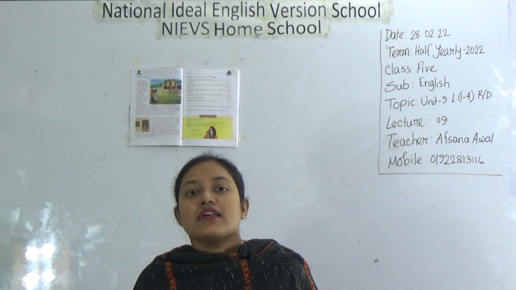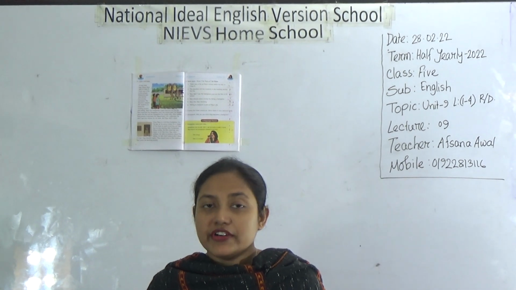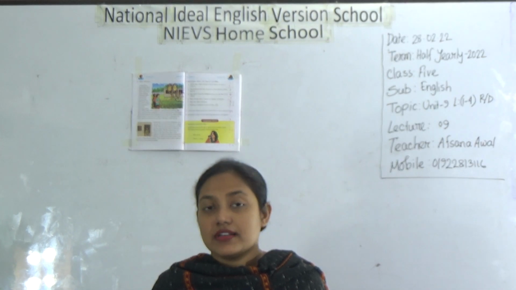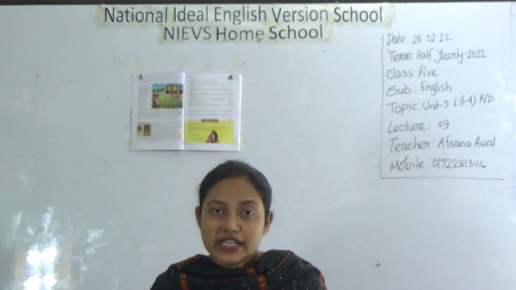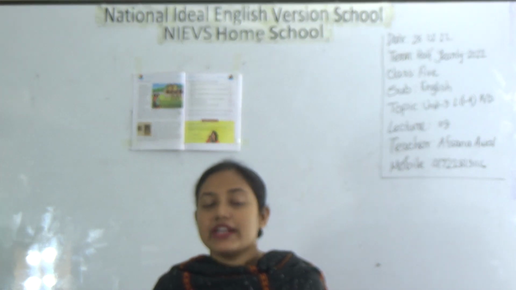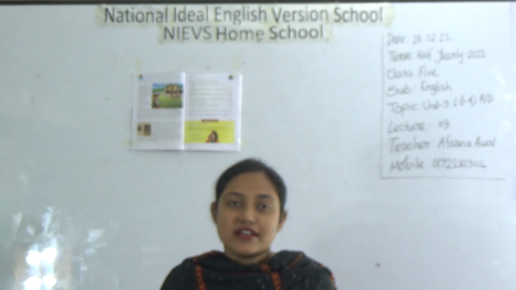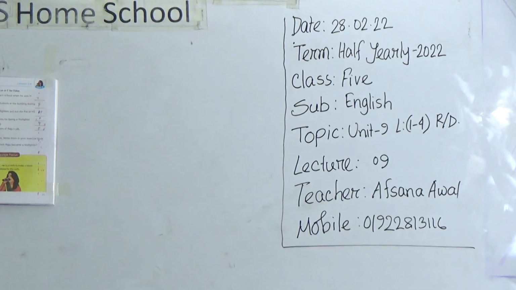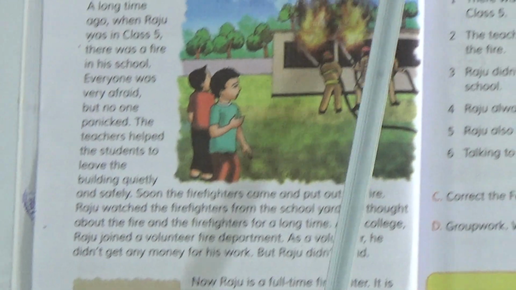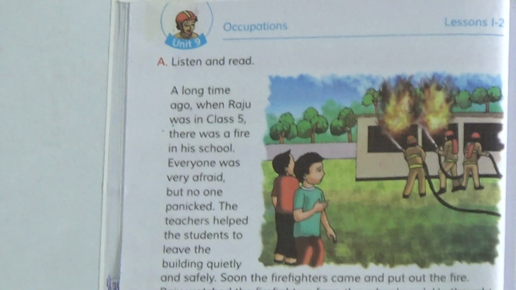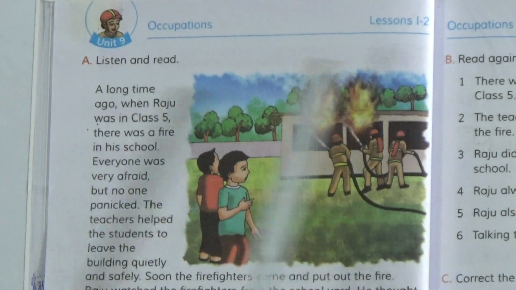Today I will take your English class, and students, today's topic is Unit 9, lessons 1 to 4, reading done. So let's start our class. This is Unit 9 and this unit's title is Occupations, and here we see this is lesson 1 and 2. Just look at the picture.